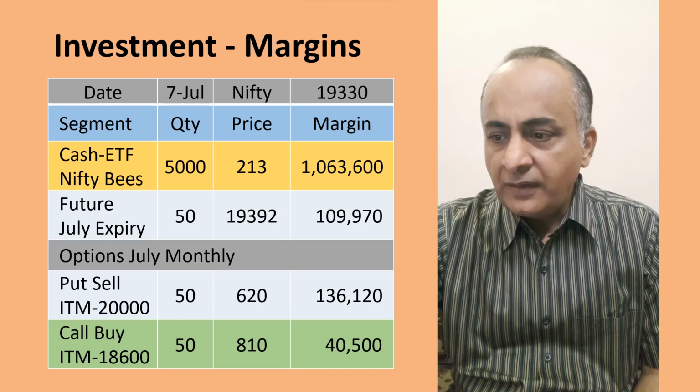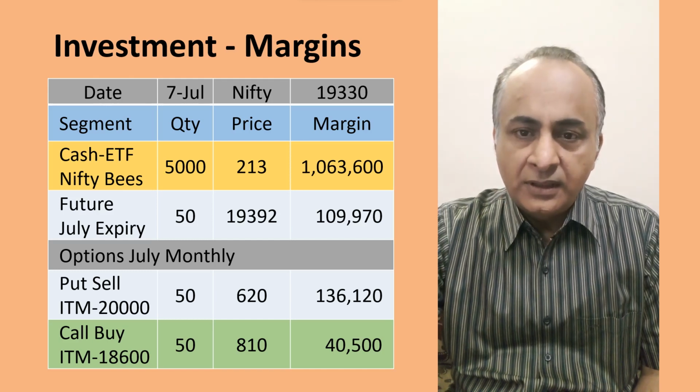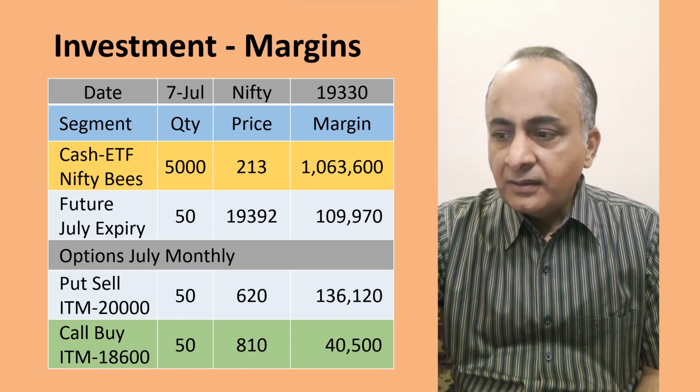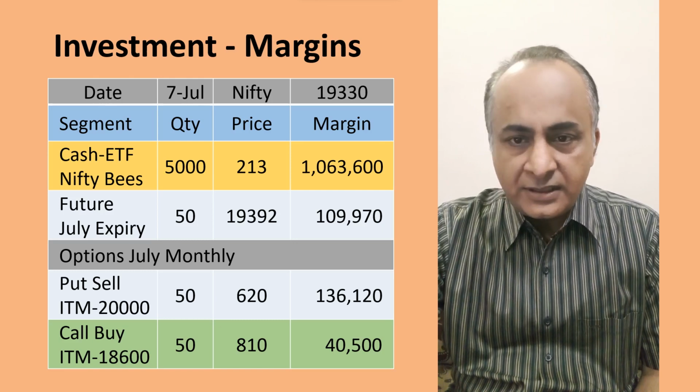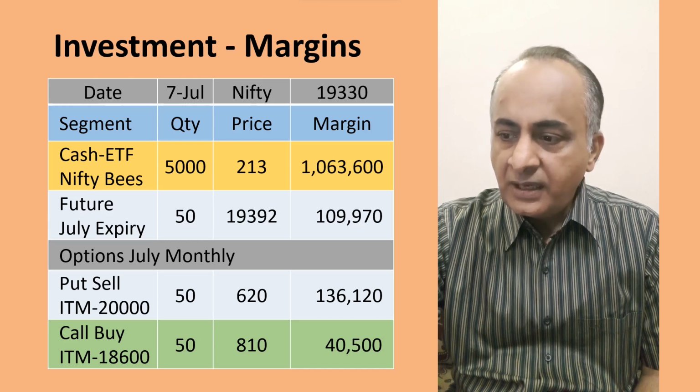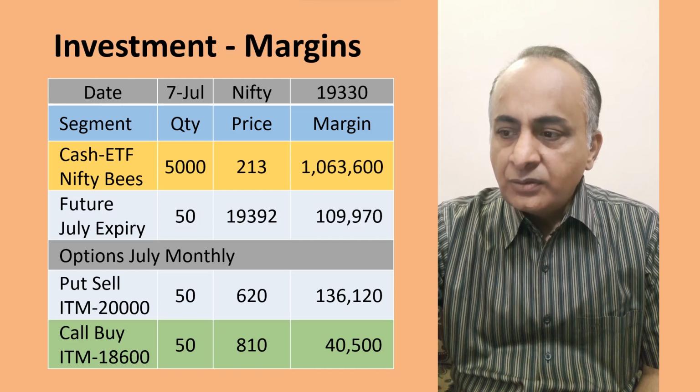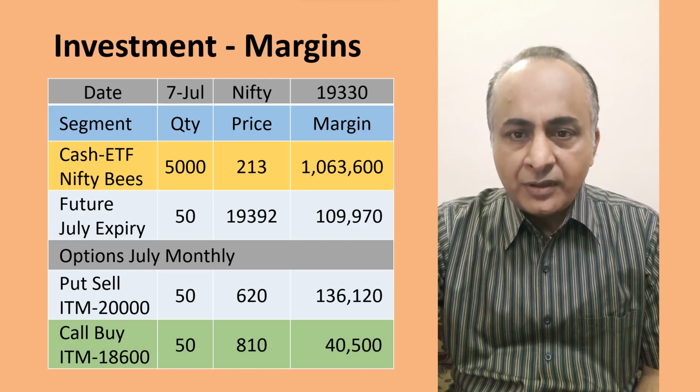If you want to buy future, you will have to shell out 1.1 lakhs. And if you want to sell an option, you will have to shell out 1.36 lakhs. And for option buy, it will be around 40,000. So these are the margin requirements.